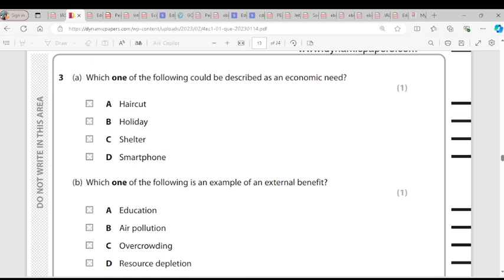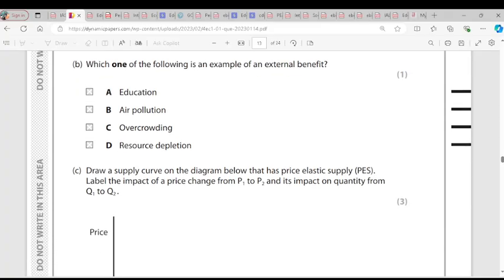Which one of the following could be described as an economic need? When we talk about needs, these are what our living depends on. Without these things, we cannot survive. Food, clothing, shelter. And the only one we have here is shelter, which is C. Is it clear? Haircut is not. I could choose not to cut my hair. Holiday, I could choose not to go on holiday. Smartphone, I could choose to buy a Nokia phone. So the only need here is C. Is it clear? Yes.